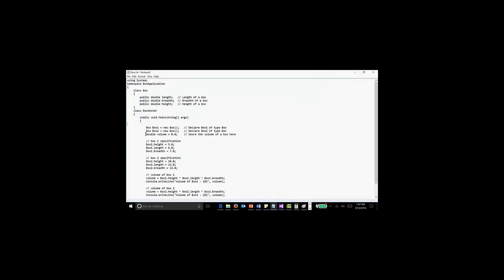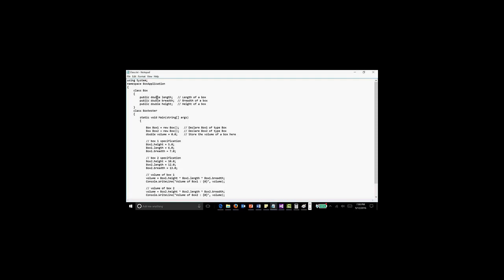So when I'm writing a line like this, box1 is equal to new box, box is already a type that we created, a custom type. Now if I'm writing box1 is equal to new box, the CLR will understand what space is required, and it will allocate some space in the memory. Here, for example, it has three double variables. One double variable is 8 bytes, so 8 into 8.